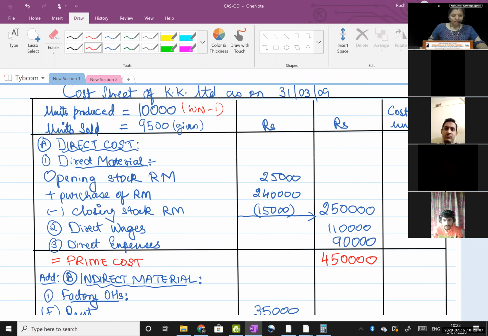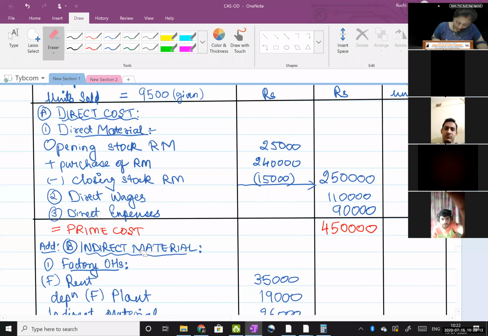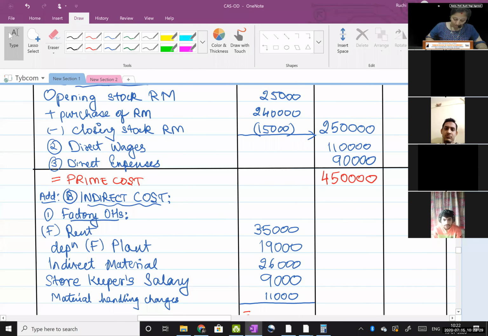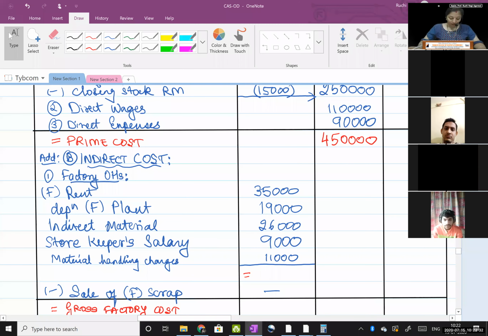Next, indirect cost. In that, first factory overheads. Factory overheads: I have factory rent 35,000. Then depreciation on factory plant 19,000.